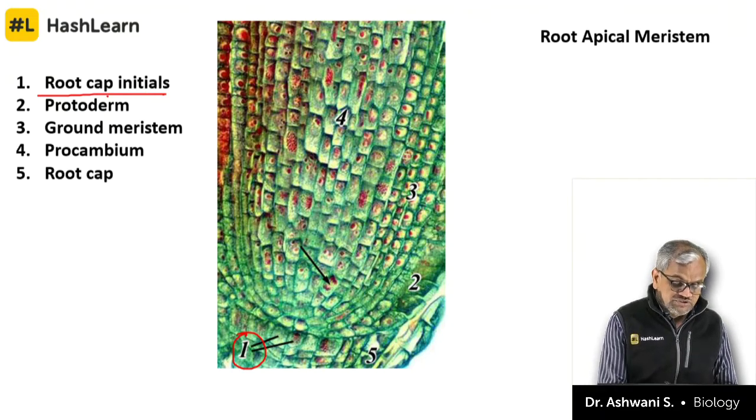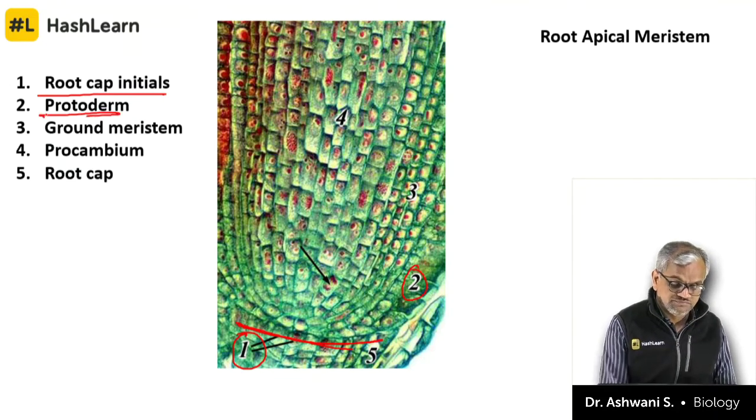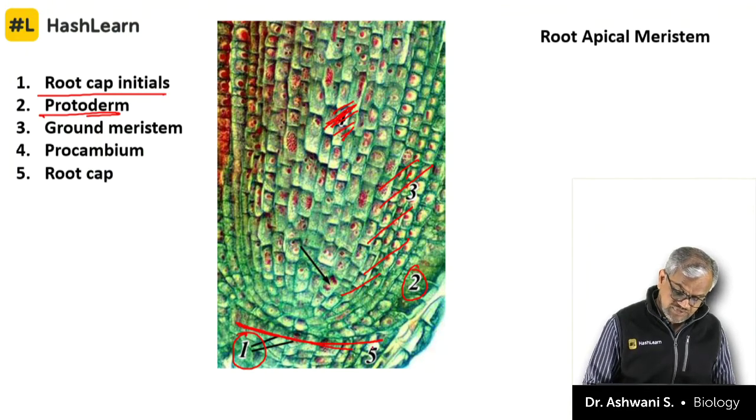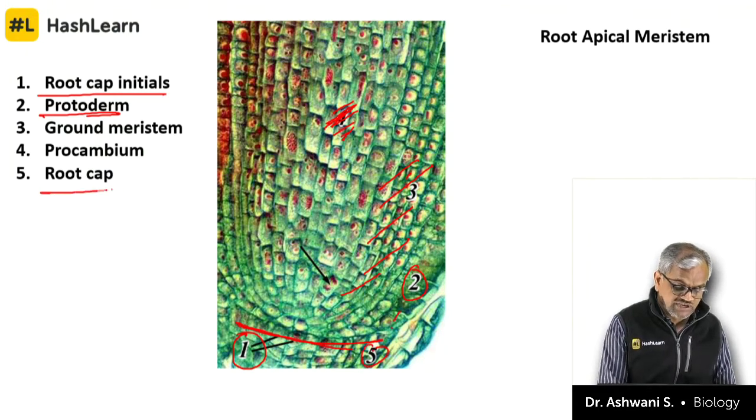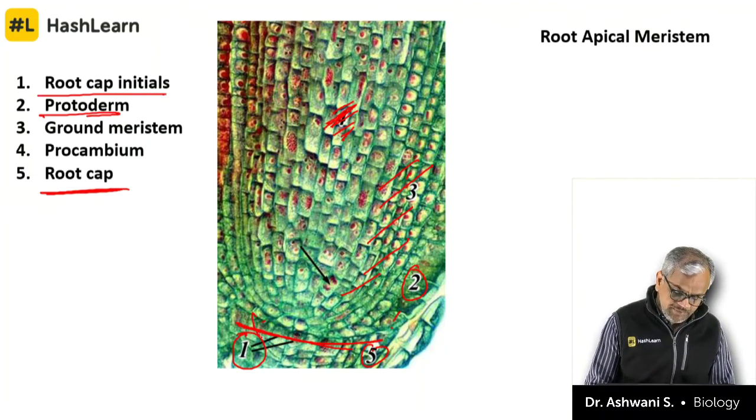This will give rise to root cap. Next to it is, this is the root cap. You can see this is structure. This is structure. Second is protoderm. Then comes ground meristem. Central region is procambium. And outermost is root cap. This is the root cap initial that will give rise to root cap. And this is the protoderm that will create the epidermis and all.